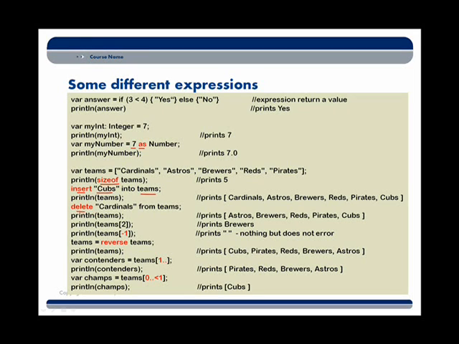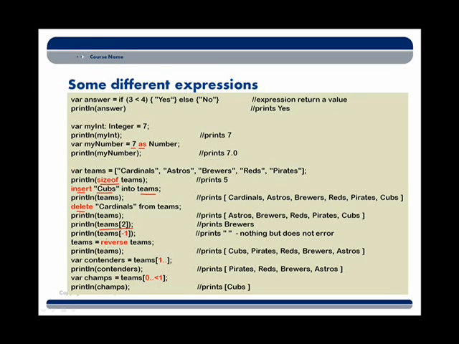You'll also notice here in some of these expressions annotations to get elements in or out of a team sequence. For example, teams square bracket 2 is going to give us the third element in the teams sequence. Yeah, I said third. It's counting from 0, 1, 2, 3. Again, just like Java, everything is 0 based as far as sequences are concerned.